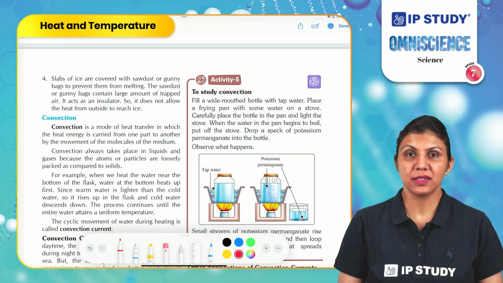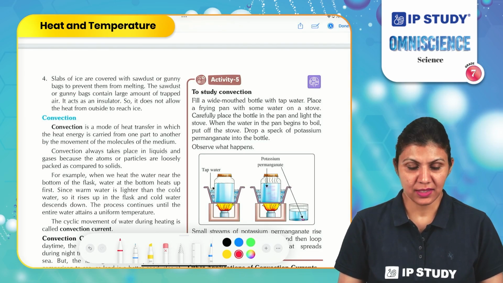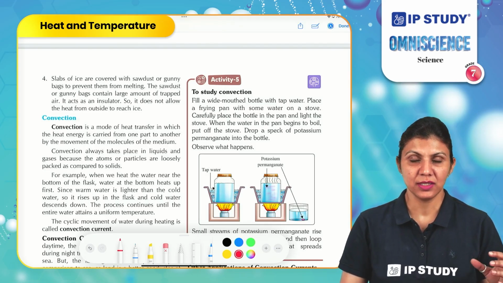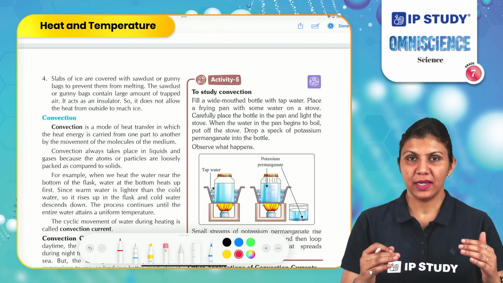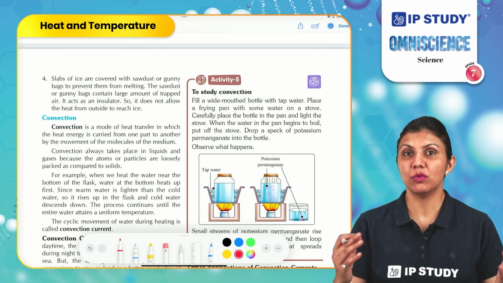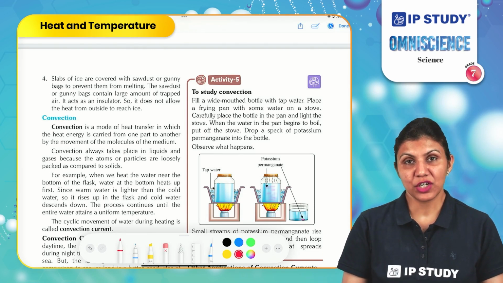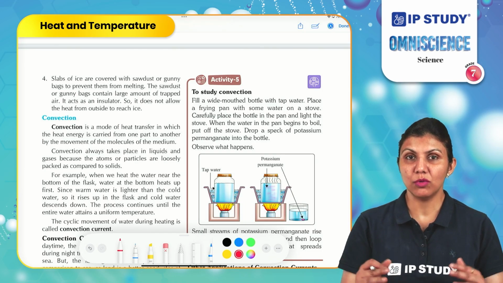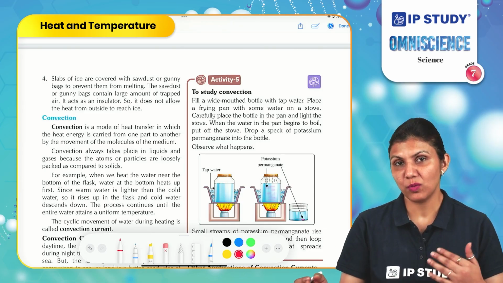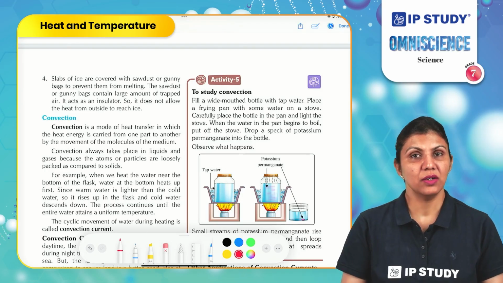We already have discussed that matter has three states: solid, liquid and gas. In solid, materials are closely packed. So what happens when we heat up the solid materials? The particles vibrate and they transfer the heat to the next layer of particles without actually moving from their place. But in the convection process, the particles show actual movement from their position and transfer the heat from one particle to the other particle. So here we can say that convection occurs in fluids.